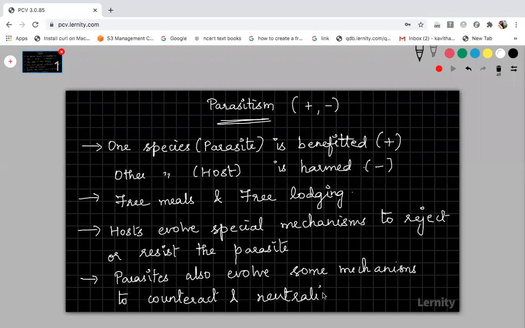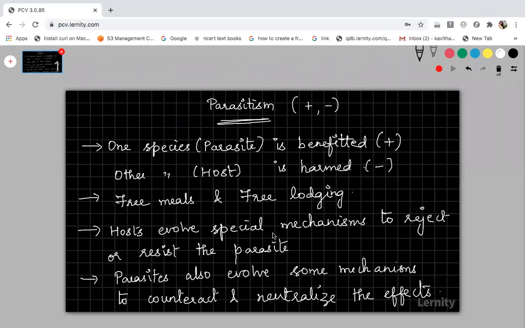Neutralize the effect, for example, I'll tell you a very simple thing. In the human body, in our stomach, HCl is secreted, right? What is the purpose of HCl? It will protect your epithelial cells and it will kill the microorganisms. When you eat food, the microorganisms that enter the stomach will be killed in the acidic medium, right? But not all microorganisms are killed by HCl.